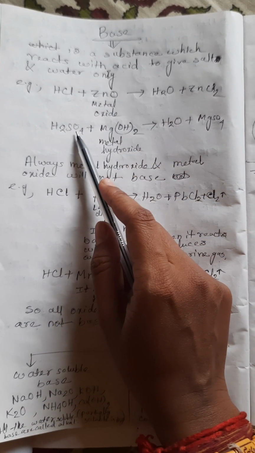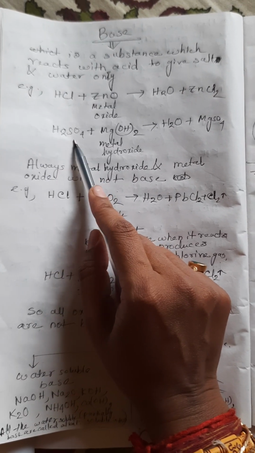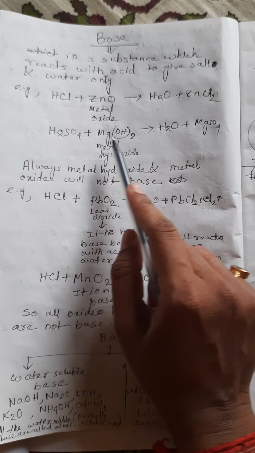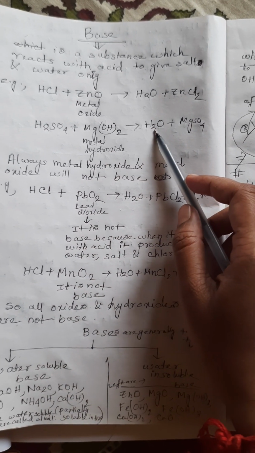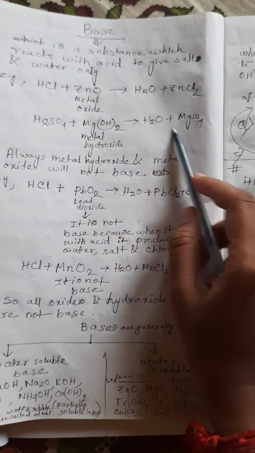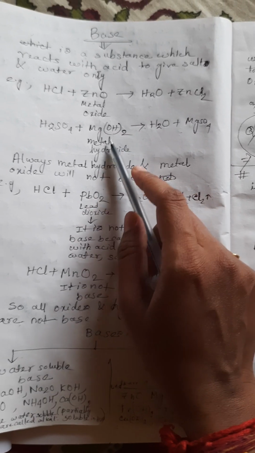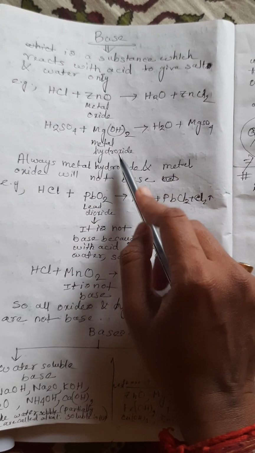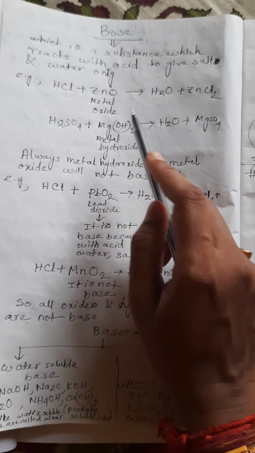Okay. Now the next reaction: this is H2SO4, sulfuric acid. When sulfuric acid reacts with magnesium hydroxide, it produces water and magnesium sulfate. See, this is salt and this is water only. No other product will be obtained. That means this is also a base. And this is one type of metal hydroxide, because this is magnesium and OH minus, which means hydroxyl ion.